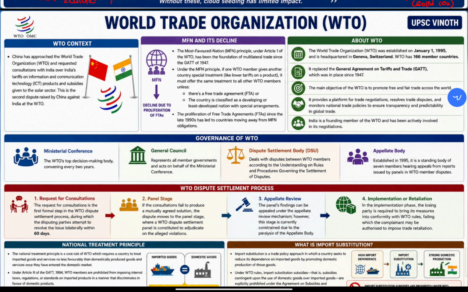And the country has to be classified. Who classifies developing countries? Trade agreements are based on the classification of developing and least developed countries. But no one will designate you as a developed country or developing country. It is a self-proclamation.